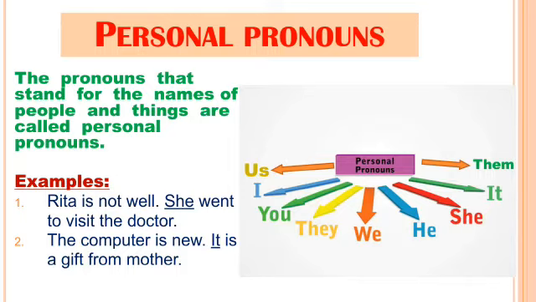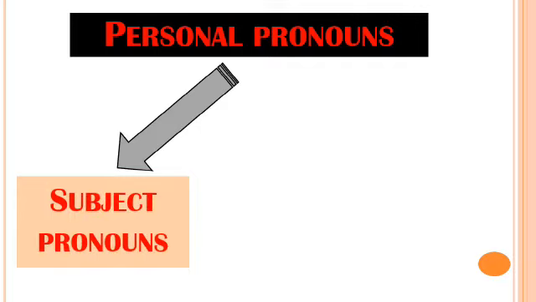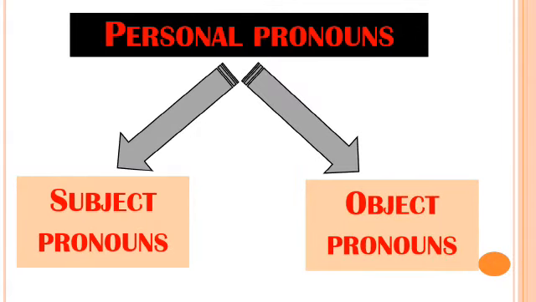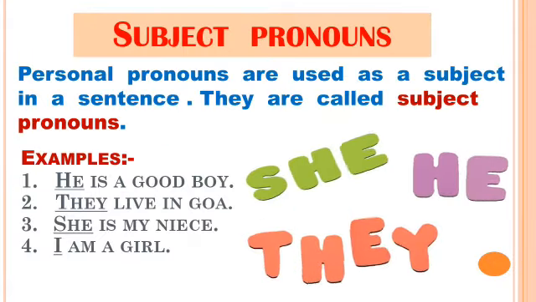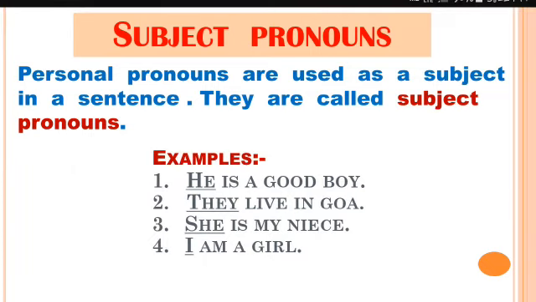Personal pronouns are further divided into two types. First is subject pronouns. Second is object pronouns. Subject pronouns: personal pronouns used as a subject in a sentence are called subject pronouns.